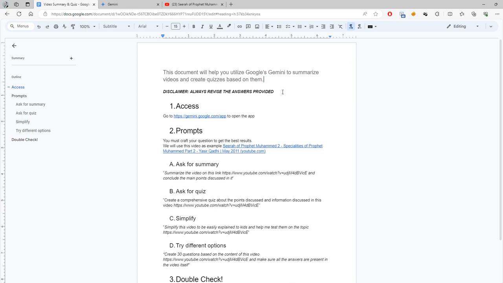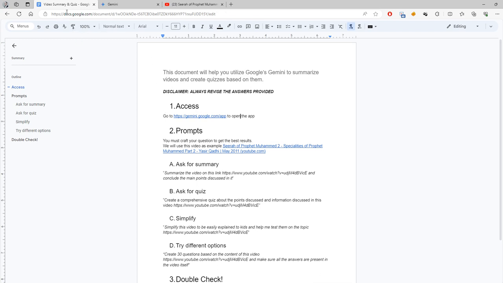As the month of Ramadan is approaching, we have a lot of brothers and sisters, may Allah reward them, who work on summarizing some YouTube videos for the kids and maybe have some activities around them and ask them questions. This might be a little bit time consuming, so today I'm sharing a technique to utilize the new Google's Gemini web application to make this a little bit easier and more effective.